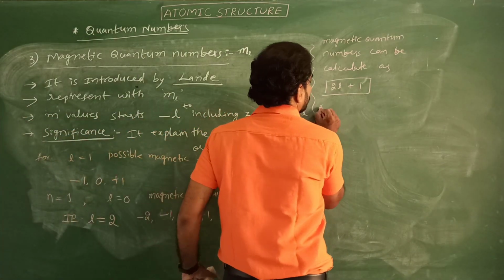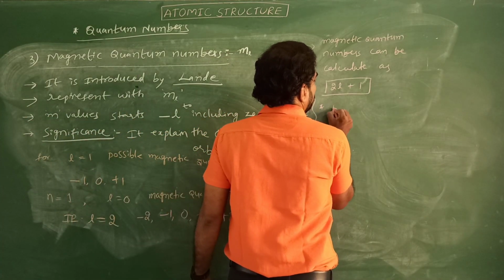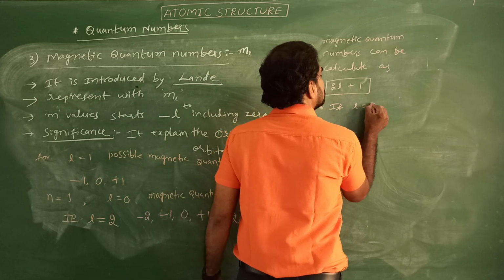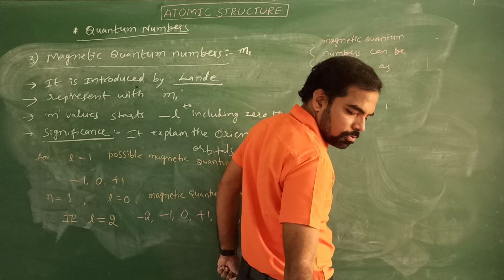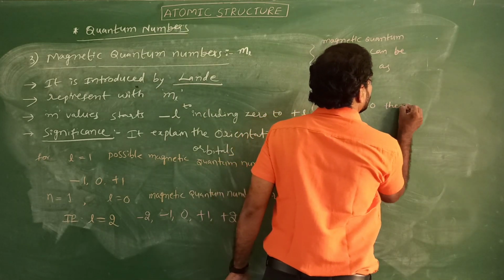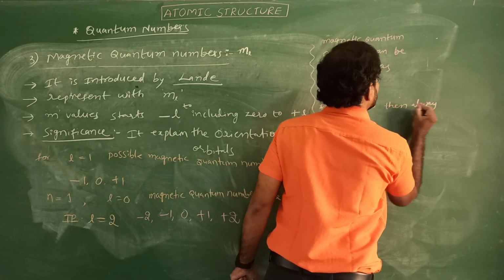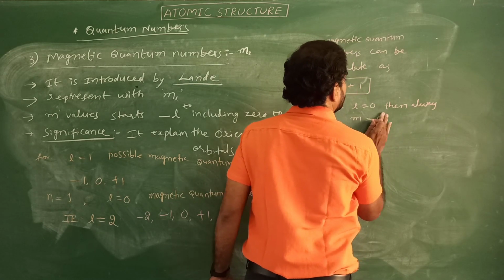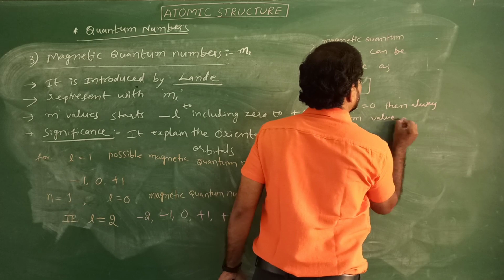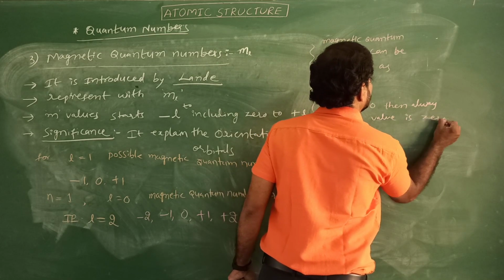Remember, if L equal to 0, then always M equal to 0. The M value is 0.